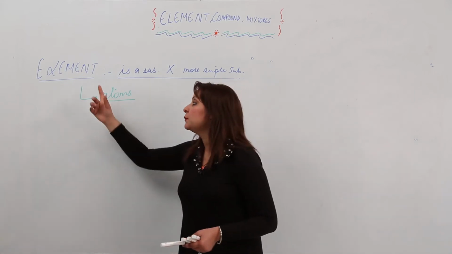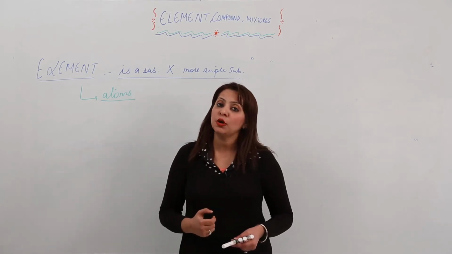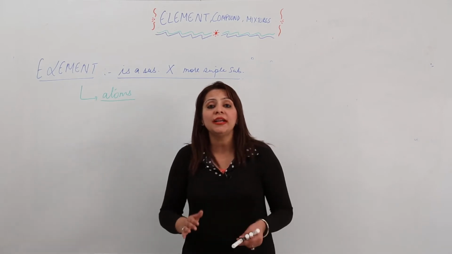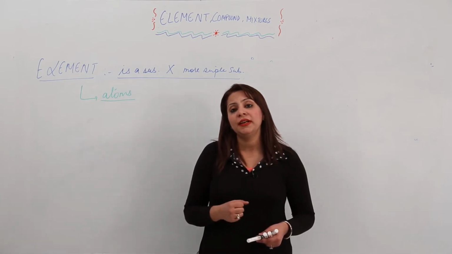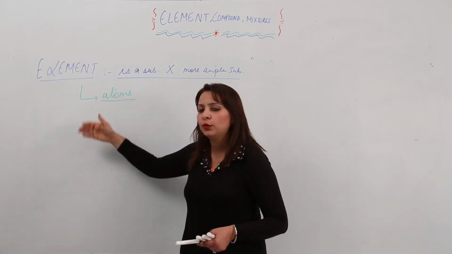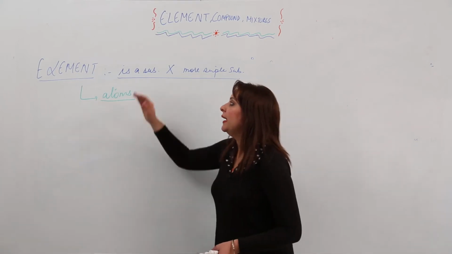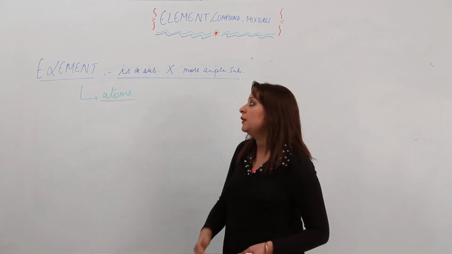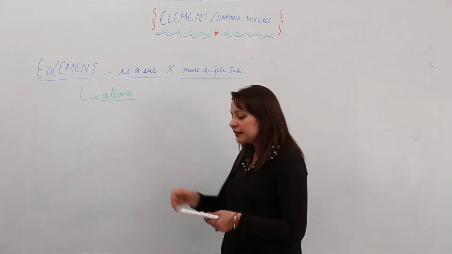The reason being that it is made up of atoms, and we know atoms are very tiny, the smallest particles, which do not usually exist in nature independently, right? But we do have certain atoms which exist in nature independently, like the noble gases. You'll get to know more as we take up the elements. As of now, you should know that an element is a substance that can't be broken down into a simpler substance, because it is made up of atoms, and the atom is the smallest particle of matter. So this is the element.